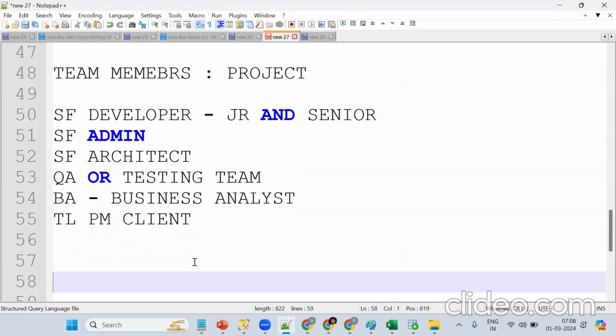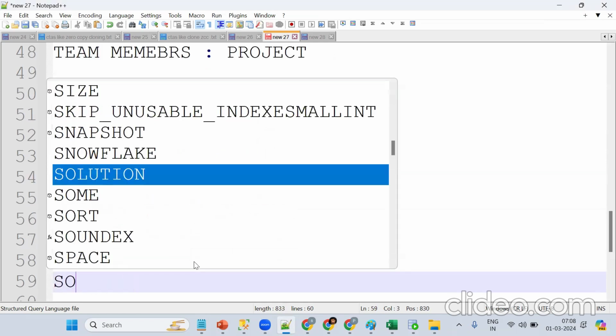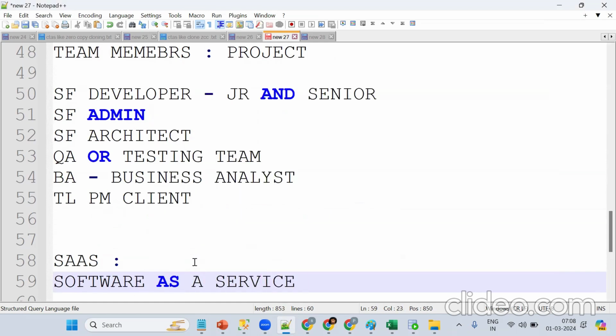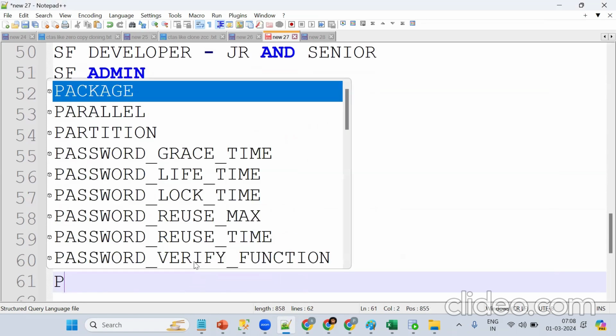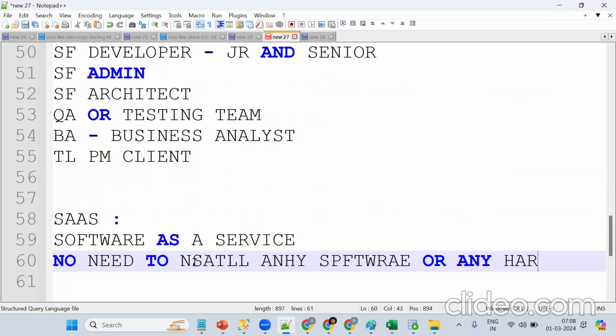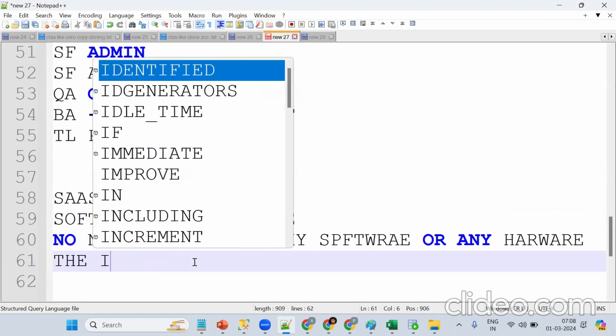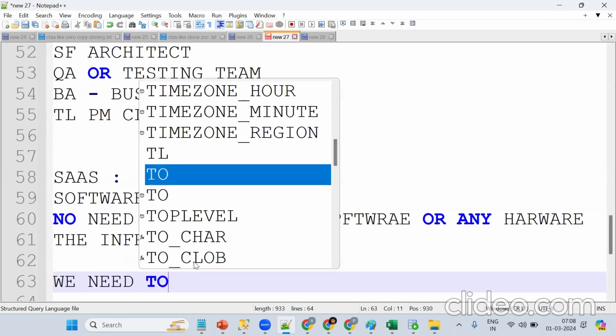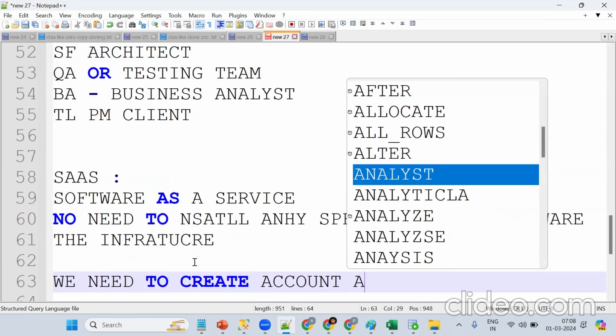Now tell me in a similar fashion, what is SaaS? Software as a service. What exactly will it do? See, no need to install any software or any hardware. The infrastructure, no need to do anything. This will be managed by the service provider. We just need to create an account and use it.